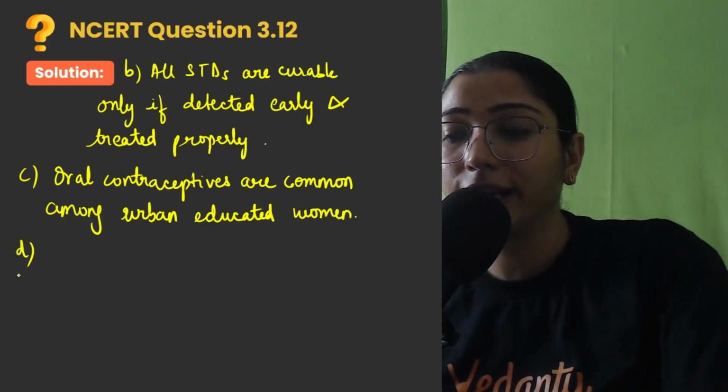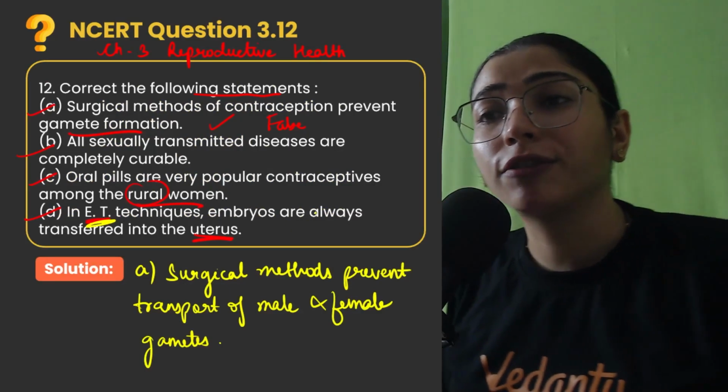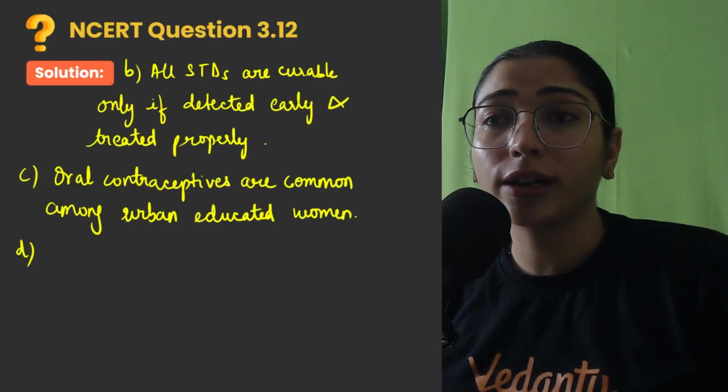they are comparatively educated. So in embryo transfer techniques, embryos are transferred into the uterus. As I told you, not necessary.